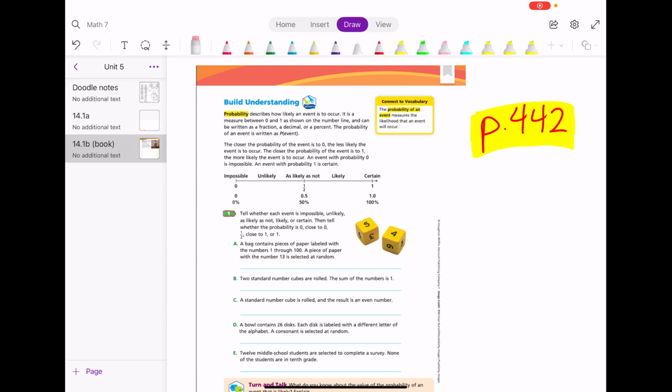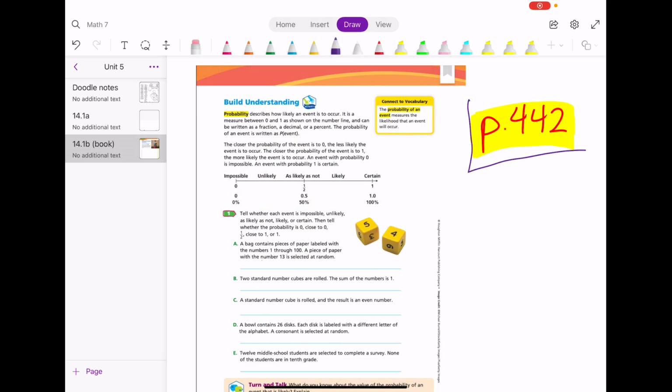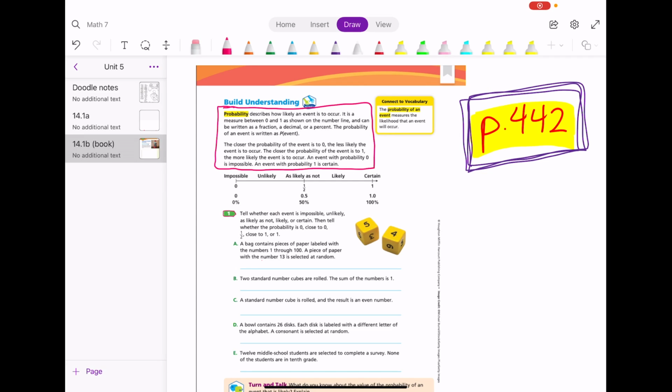It's morning for me. So, you guys need to have your workbooks on page 442. So pause the video and go get your workbooks if you have to. So now that you have your workbooks, I want you guys to read these first two paragraphs right here. You don't need to box it in, just read it.